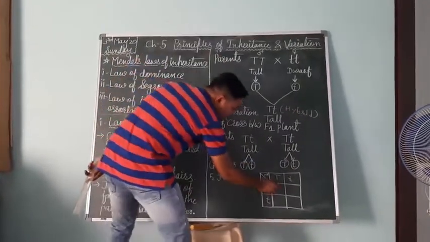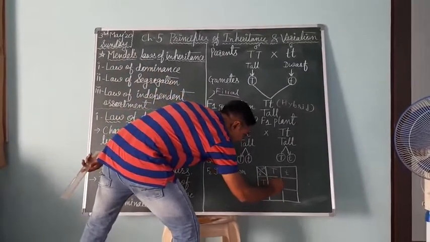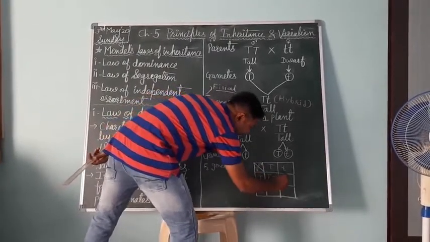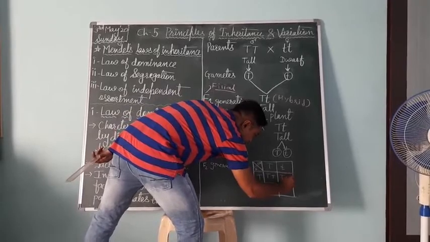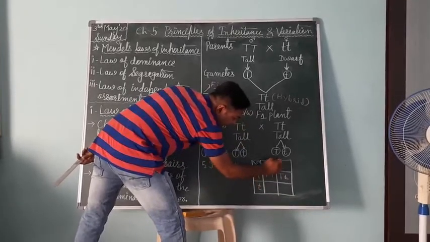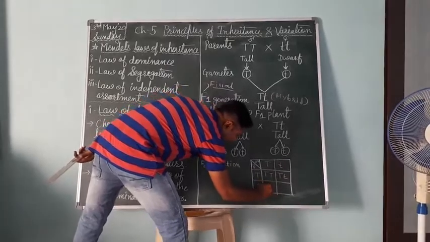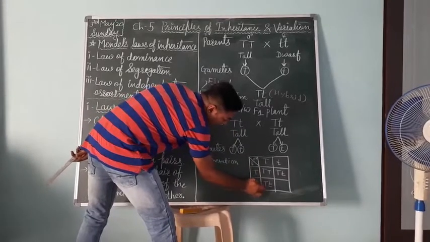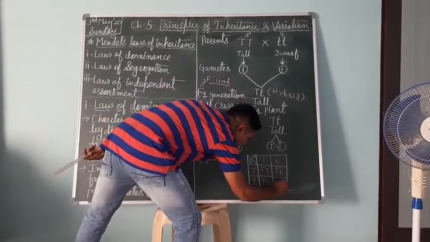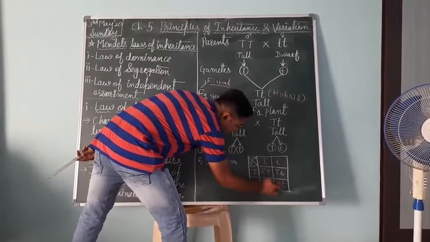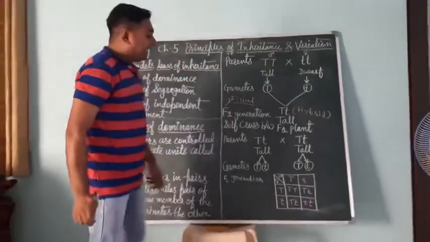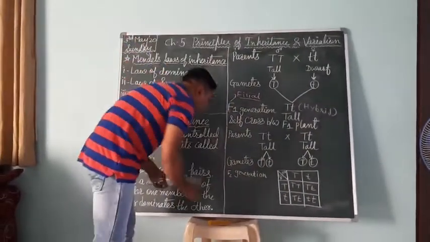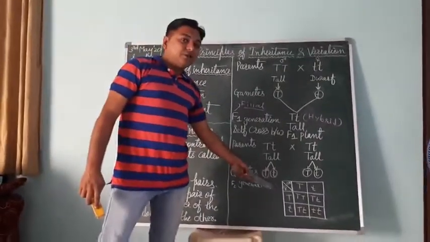So the first here is capital T and capital T. Capital T comes from this box and capital T comes from this box, and here capital T small t: the capital T comes from this box and small t from this box, and from here capital T small t, capital T from here and small t from this box, and here small t comes from this box and small t from this box. Okay, so we get the different types of genotypes in the F2 generation. Now we have to make two ratios, the phenotypic ratio and the genotypic ratio.